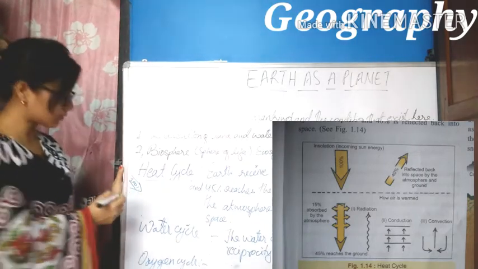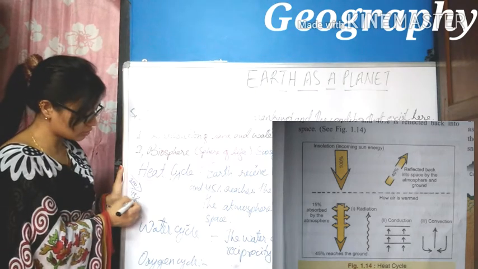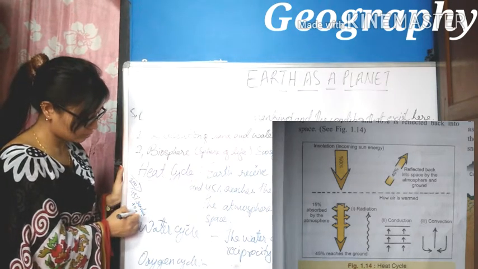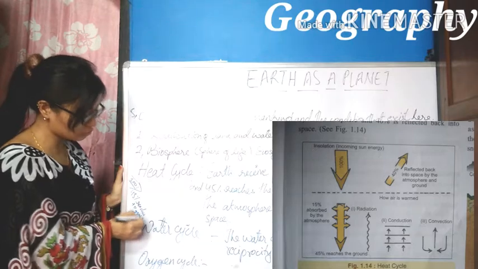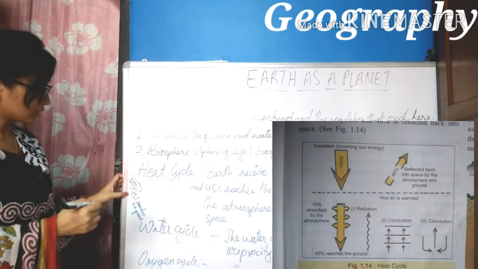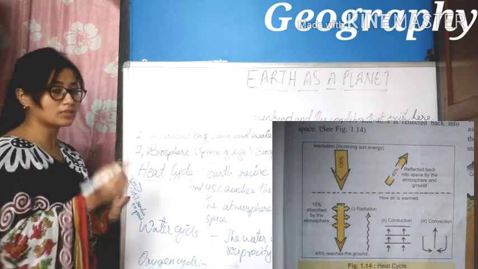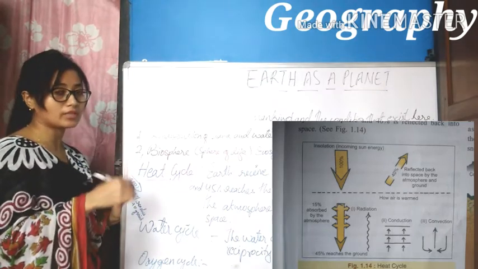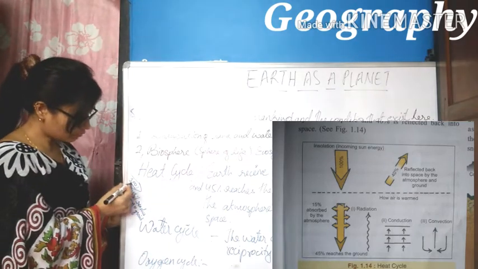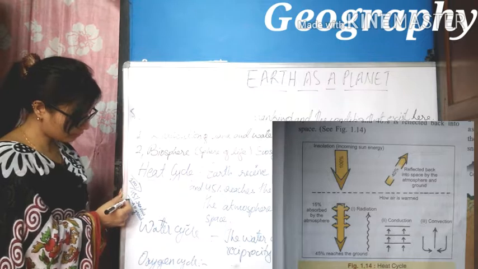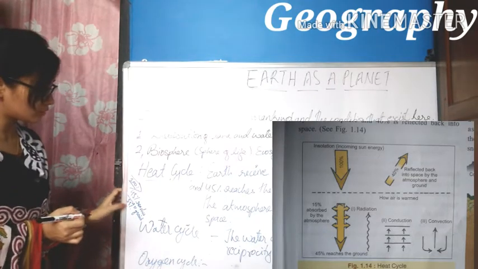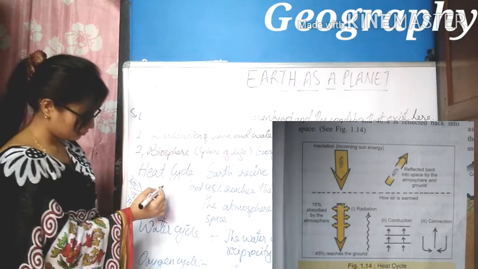Out of this 100%, only 45% reaches the ground, and the remaining 55% is reflected back to space or absorbed by the atmosphere. So out of 100 minus 45, how much do we have? 55%. So where is this 55%?